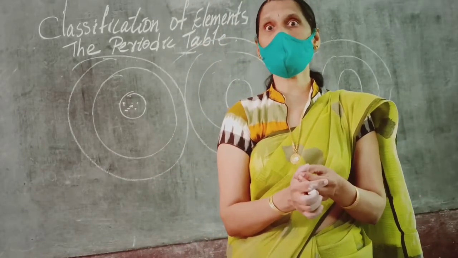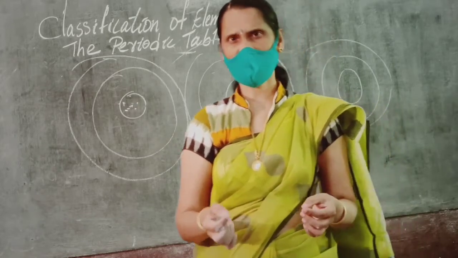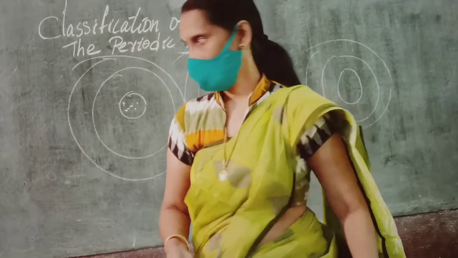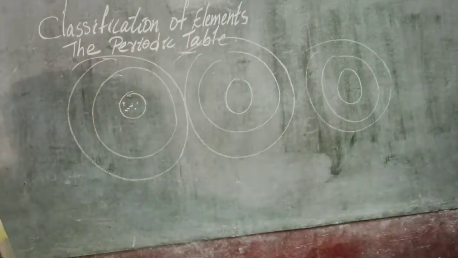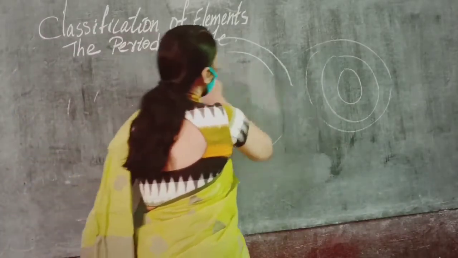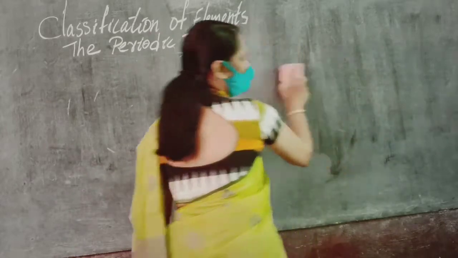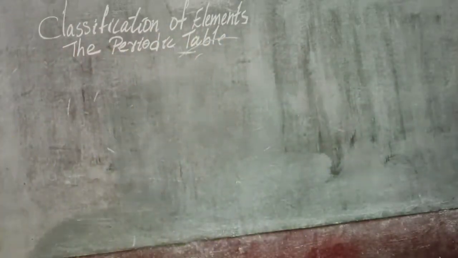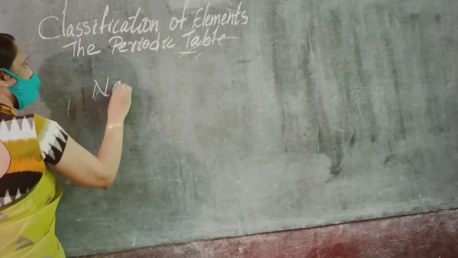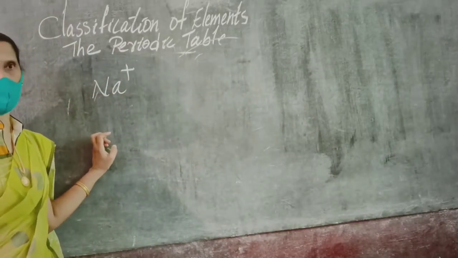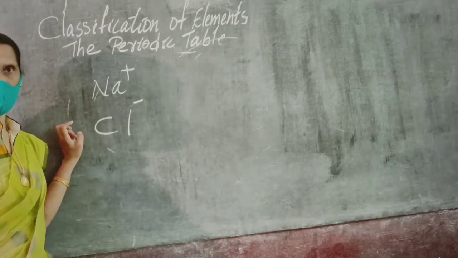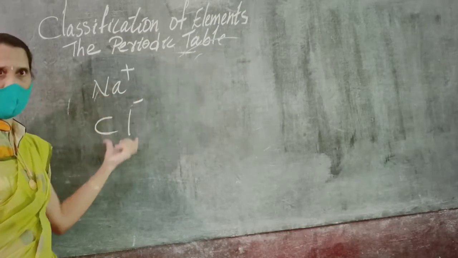Okay, before talking about ionization energy, I want to tell a few points about ions also. Do you know about ions? What is a negative ion? What is a positive ion? Sodium ion. What is sodium ion? Na plus is called sodium ion. Cl minus is called chloride ion. What's the difference between these two ions?